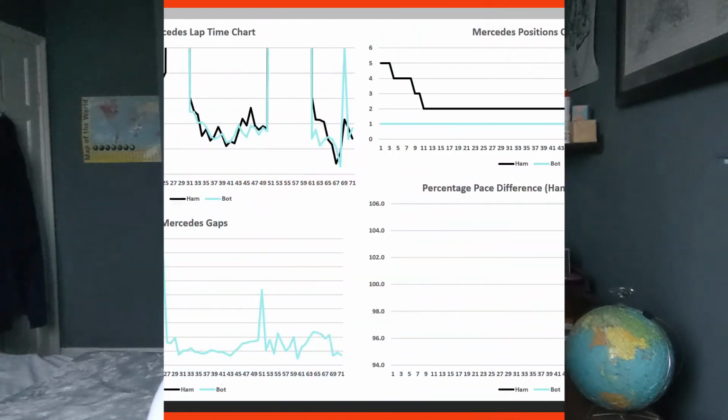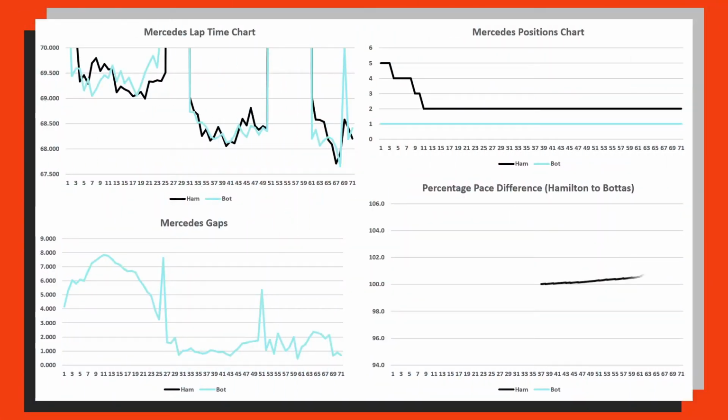And then simply once I've worked out all of those percentages, I can then order the percentages from Hamilton's fastest one being 100 and something, down to Valtteri Bottas being faster, which is about 94. And then going back to the graph, we can map it on, and it looks a bit like this for Lewis Hamilton, and then we've got times where Valtteri Bottas was faster just here.